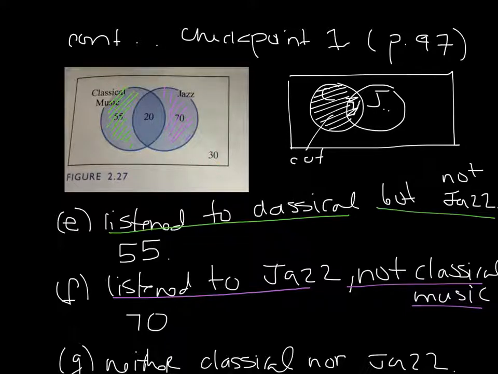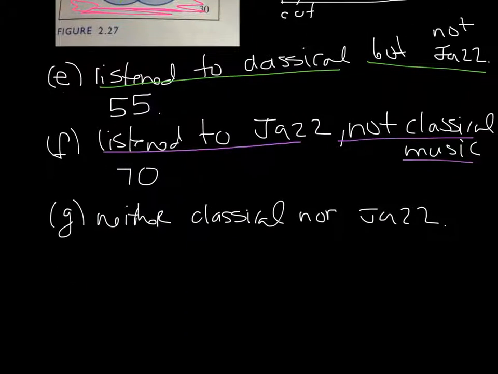So neither jazz nor classical music is everybody outside of, let's do pink. So 30 people are in pink. If you don't like listening to classical or jazz, you're in the pink zone. So that's just 30 people.